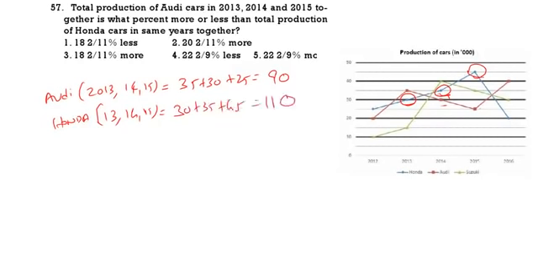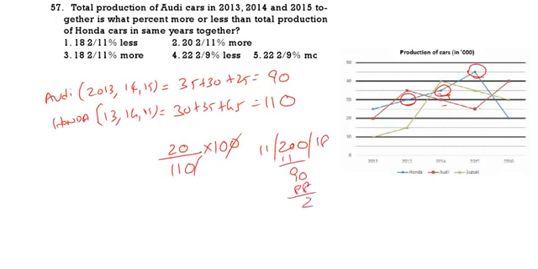So 90 is what percent less than 110? 20. From where? 110 into 100. If you do this calculation, we are going to get 200 by 11. 11 ones 11, 11 eights 88, 2. So 18 2 by 11% less. 18 2 by 11% less is the correct answer. Option 1 is the correct answer.